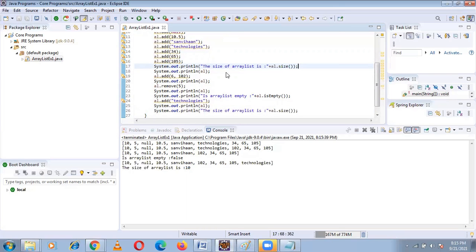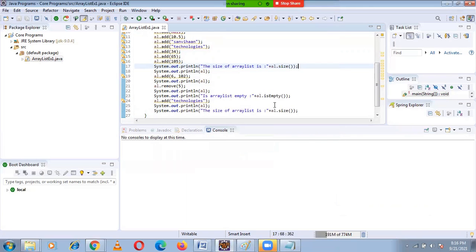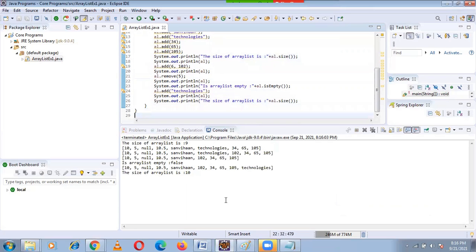Now run. See here, the size of the array list is 9 here, and 10 here, because we added and then we removed also. It means it is growing and resizing, and decreasing. Yes, dynamic. That is array list.